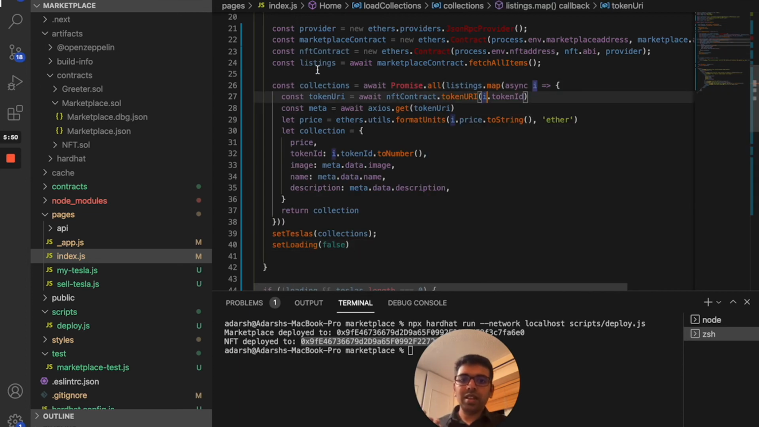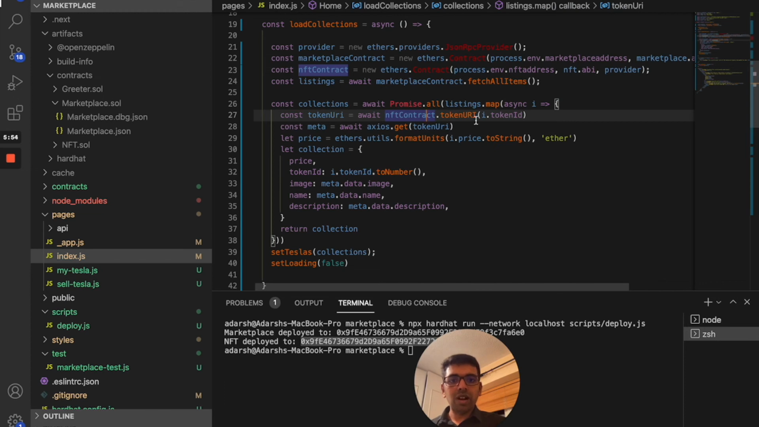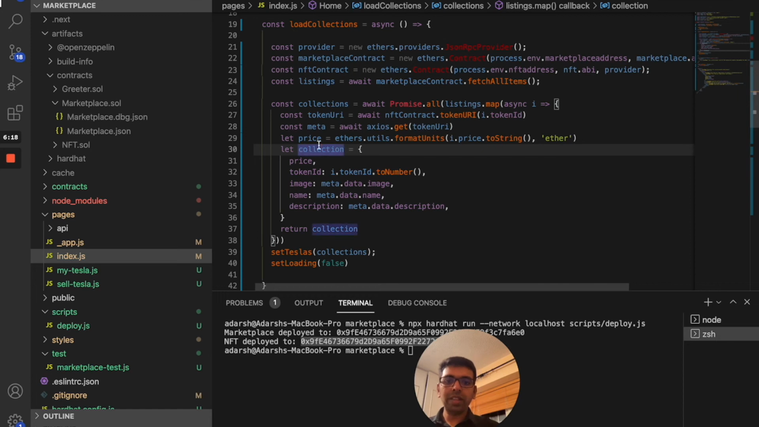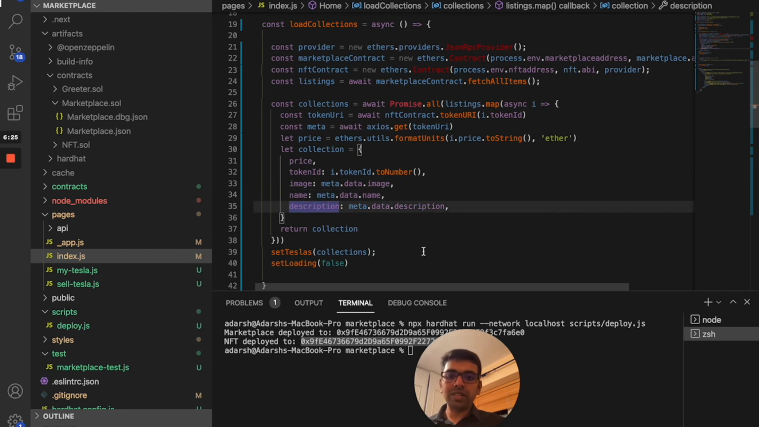So what happens here is that we have the listings and it maps through that, and it'll make a call to the NFT contract and call for the token URI, which is part of the ERC721. Pass the token ID, and we wait for the metadata to come back and get the token URI. With the token URI, you can make an API call with Axios, which will be an IPFS URL. So we're going to get that URL. Once we have that, we format the price and add some information into it: the token ID, which we convert to a number, and the image, name, and description.